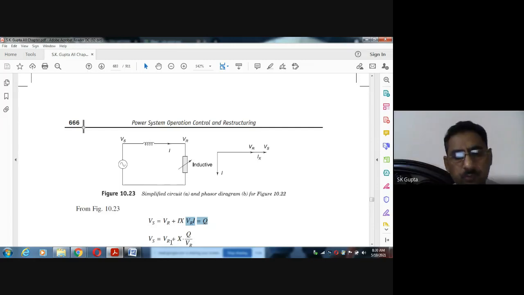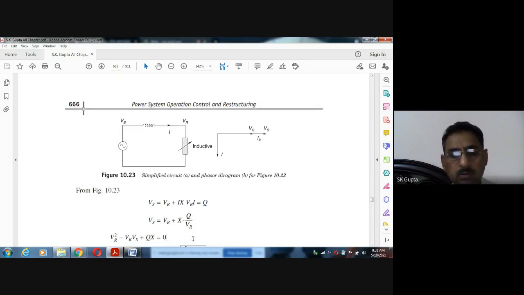Now, why are we doing this? Because we are going to study the relation, or effect, of Q on the voltage, the reactive power effects on the voltage. So we are eliminating I, putting the value of I from this equation to here. I is equal to Q by Vr. So putting this in, this equation will come.